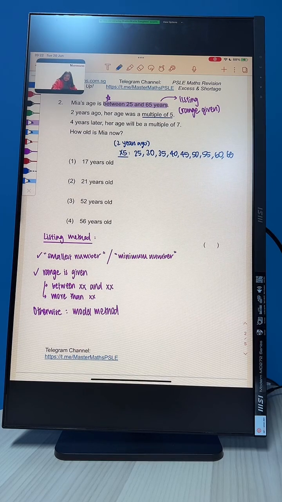We have to plus 2 because this is right now. Everybody understand why we plus 2? Because we are looking at the ages 2 years ago. So right now we have to add another 2 years that have already passed. So that will be 27, so on and so forth. You can start listing now.